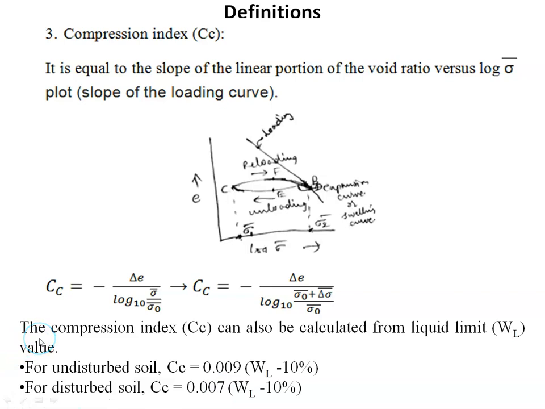Sometimes if it is not feasible to conduct the consolidation test, then we can find the compression index from the liquid limit value. For undisturbed soil, we can write compression index equal to 0.009 (liquid limit minus 10%), and for disturbed soil, compression index equal to 0.007 (liquid limit minus 10%). So using these equations, we can estimate the compression index indirectly.